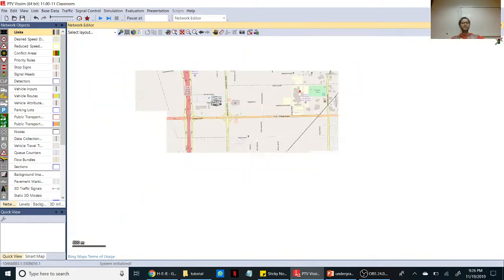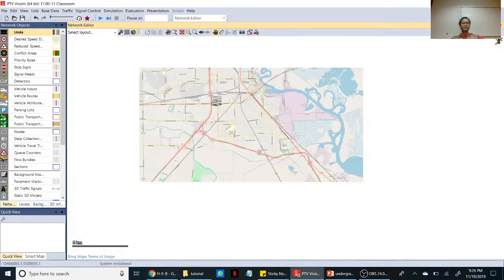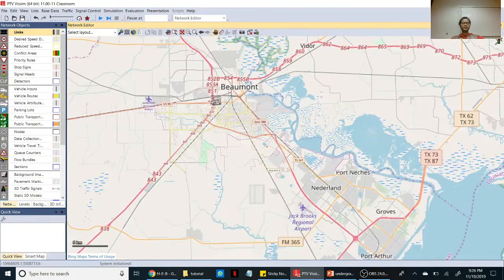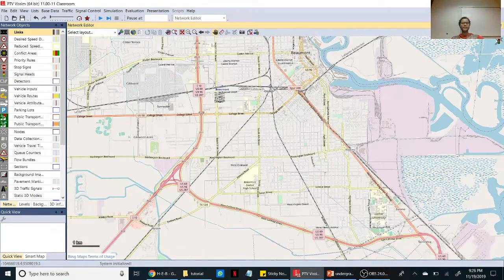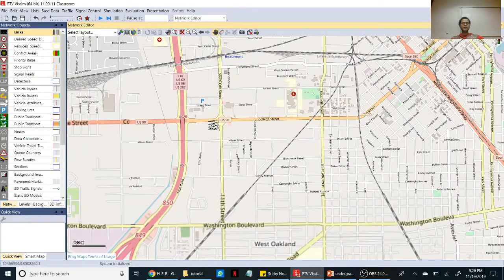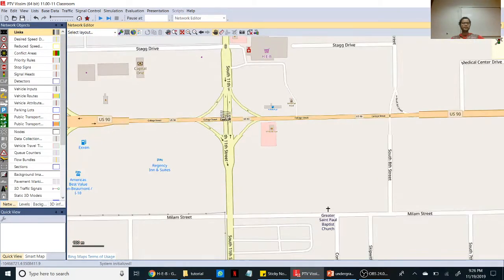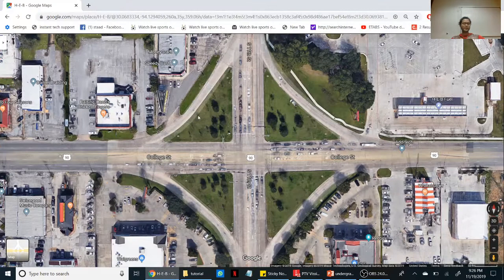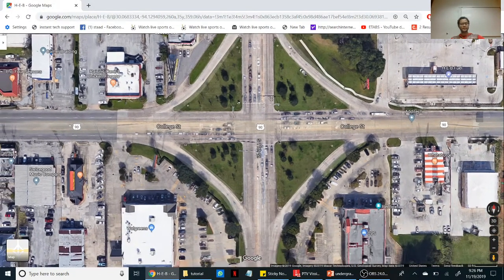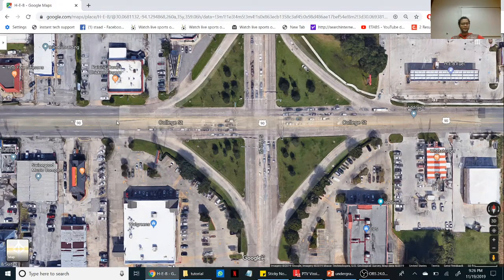If you want, you can zoom in and out to locate the particular test bed. Now in this case you can go on Google Maps and see the exact real test bed, and you can check the number of lanes, number of through lanes, number of left turner lanes, number of ingoing and outgoing lanes in this intersection for each and every direction, and you can draw